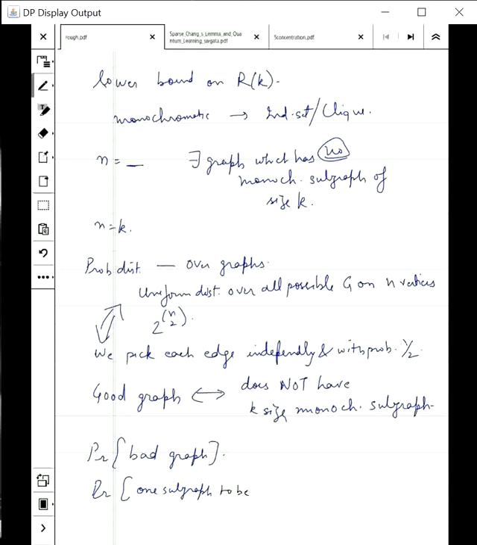That you can easily show is 2 times 2 to the minus k choose 2. Now this k choose 2 is the number of edges in the k size subgraph. So for the entire subgraph to have all the same edges, this is the probability, and 2 appears because it can either be an independent set or a clique. The probability that one subgraph is monochromatic is this.